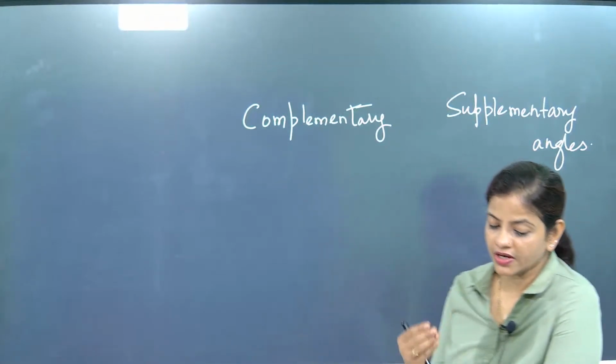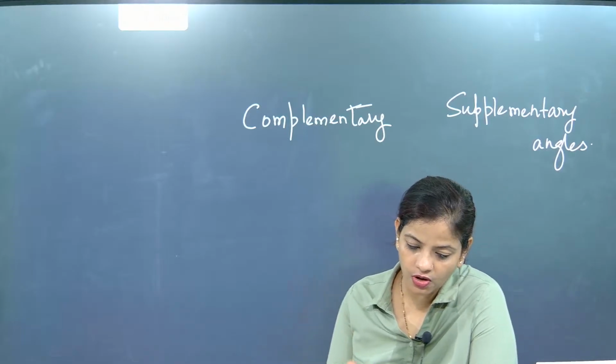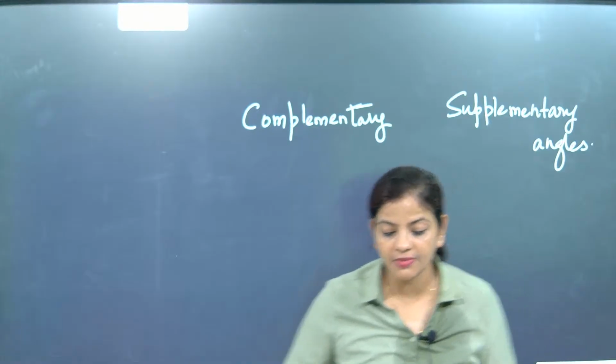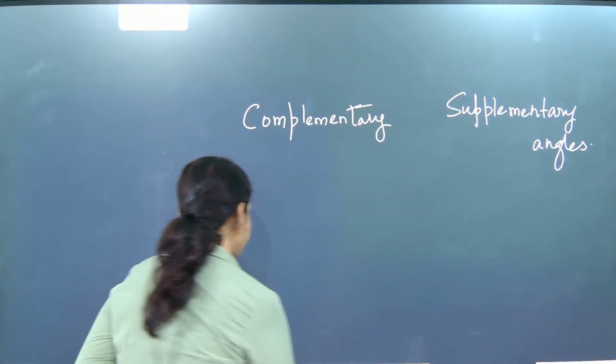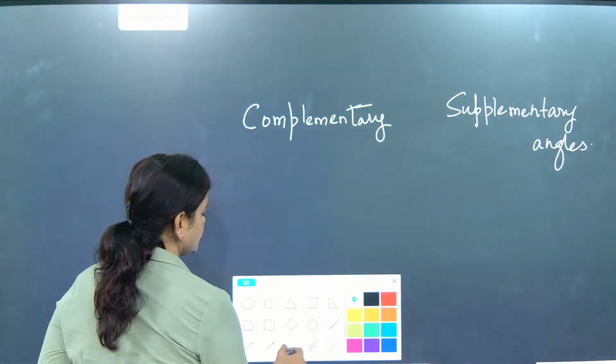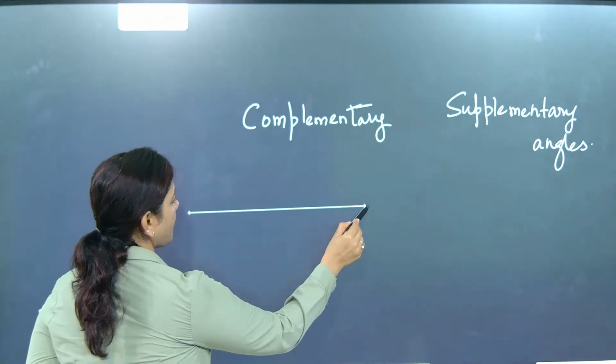Okay. So we know that one adjacent ray we are going to draw, and one ray will be dividing. So for complementary and supplementary, first we are going to draw and try to understand. Now I am doing the drawing part, please. So first I am going to draw a line.